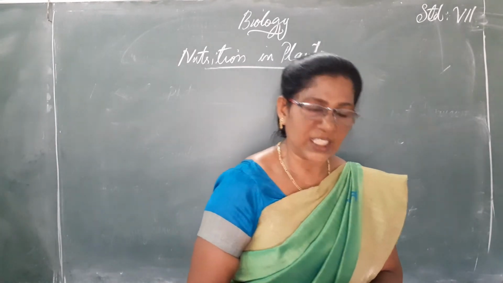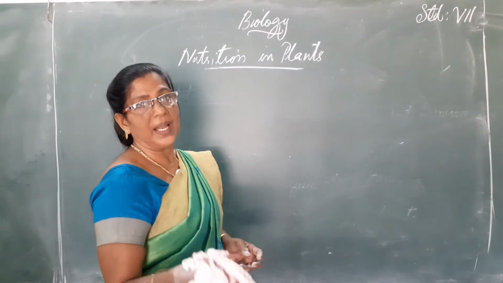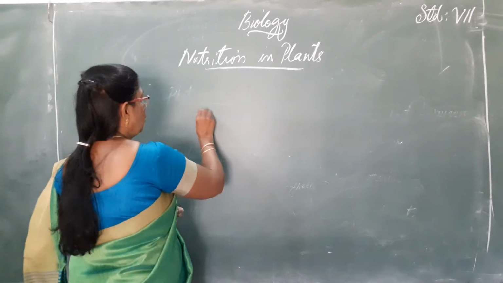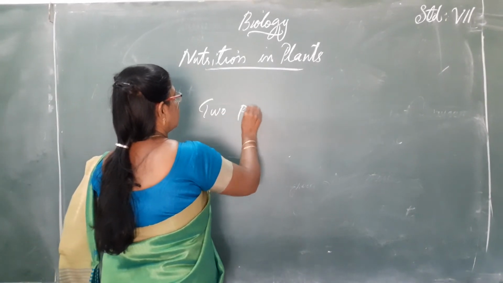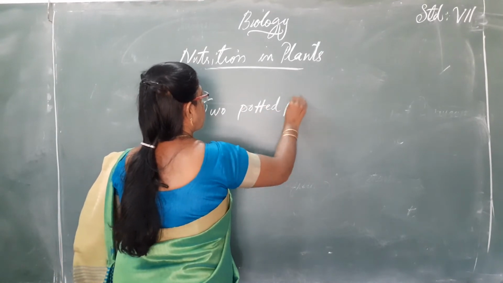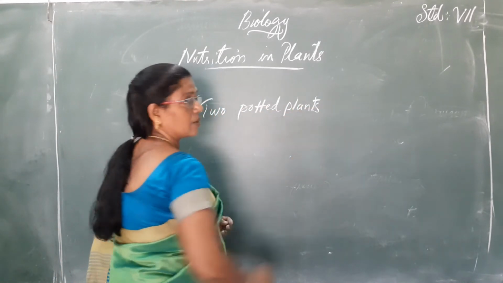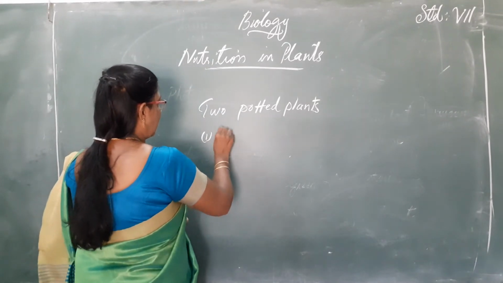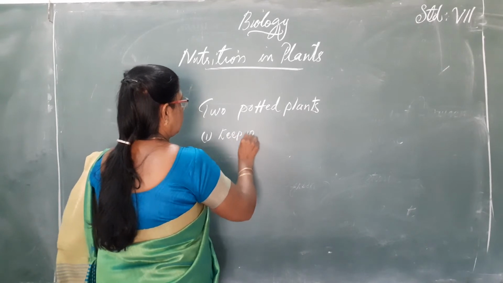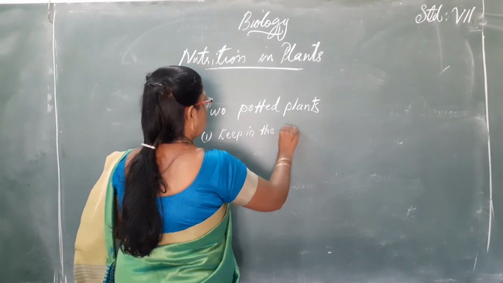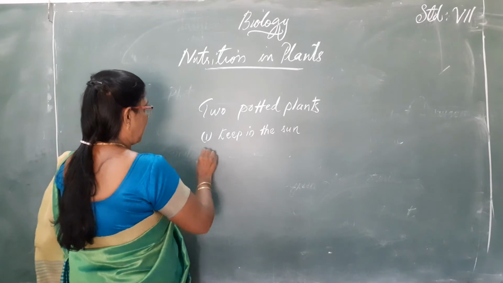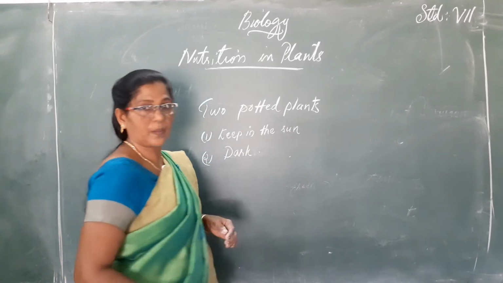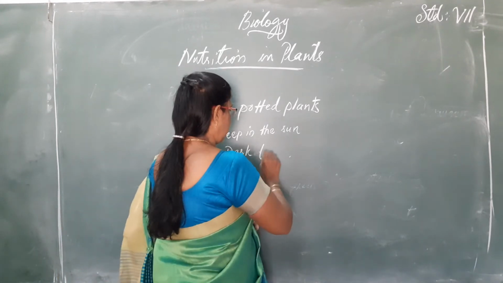Finally, let us do one activity, whether the plants need sunlight. For that, you have to take 2 potted plants. One plant you keep in the sun, and the other plant you keep in the dark for 3 days.